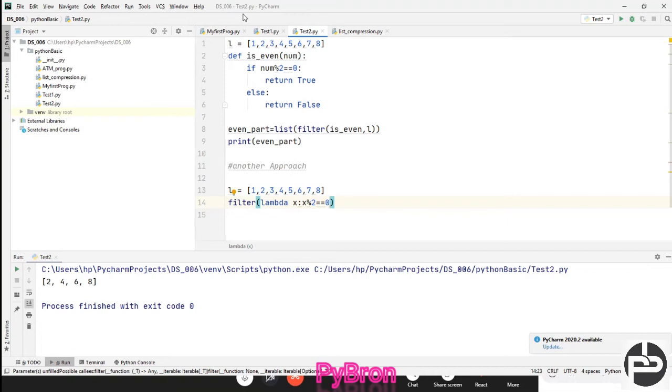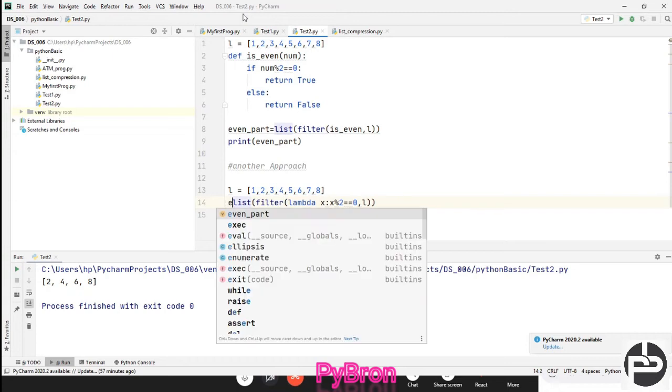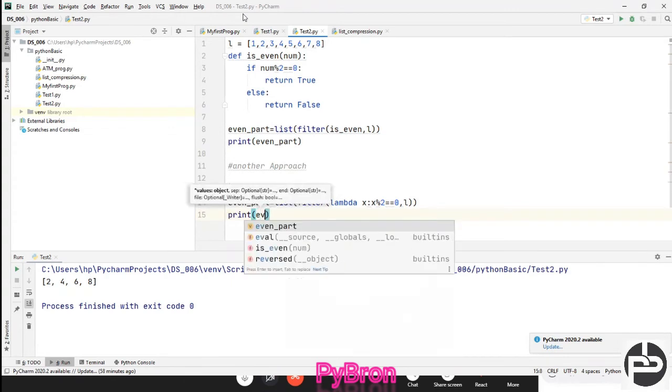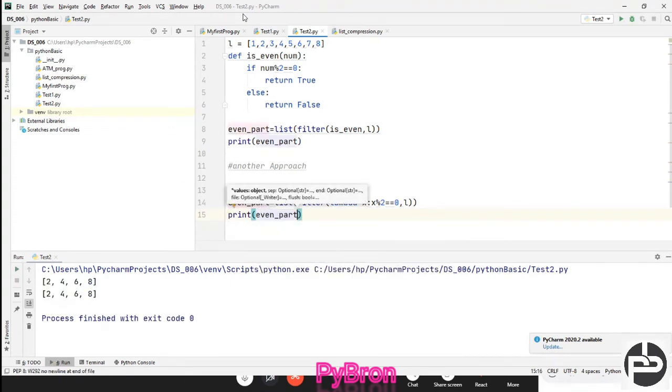Next, comma, another is the sequence, I'm going to pass this list. And this complete filter, I'm going to store inside a list, and now I'm going to store it into even_part. Yes, this is also a good way. In this way also you can print even_part. Just a minute, let me execute this. You can see we are getting both outputs.